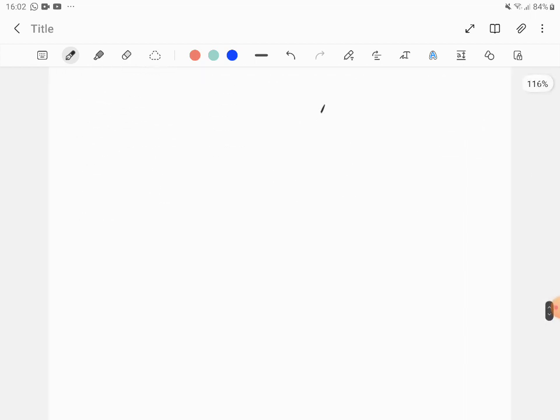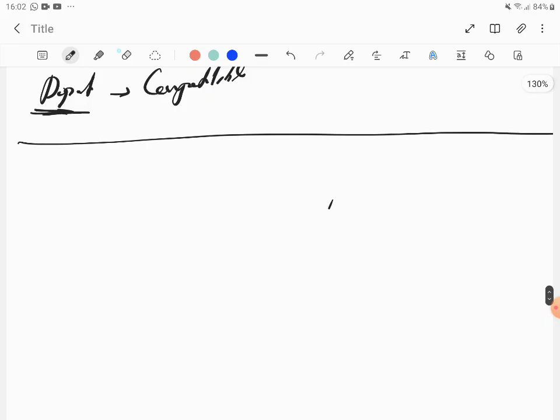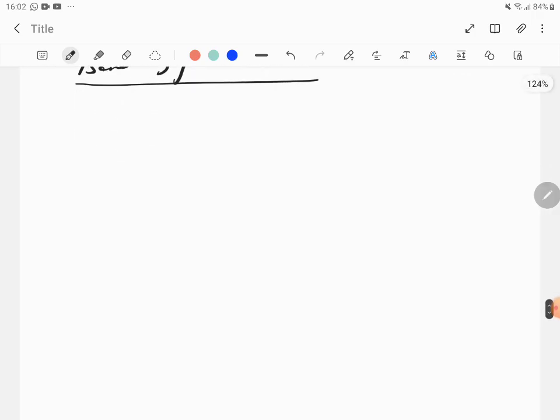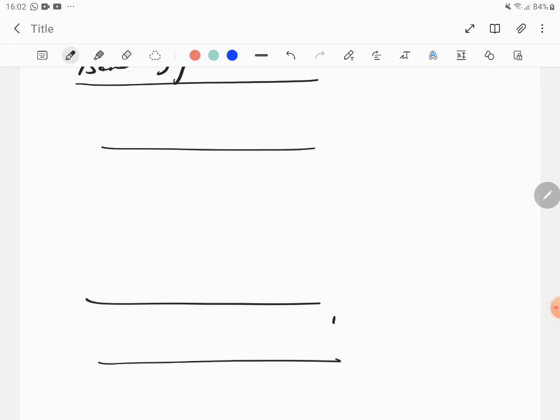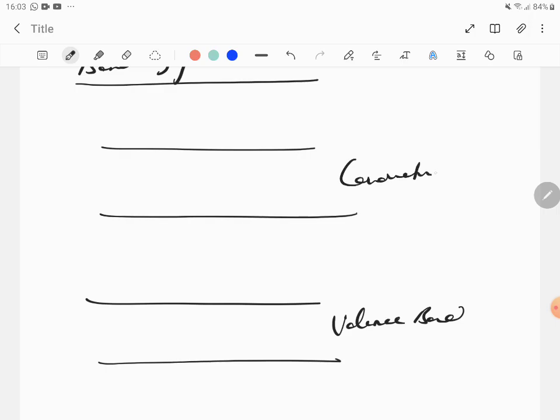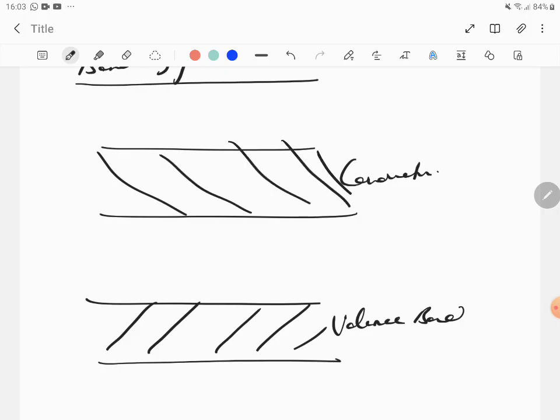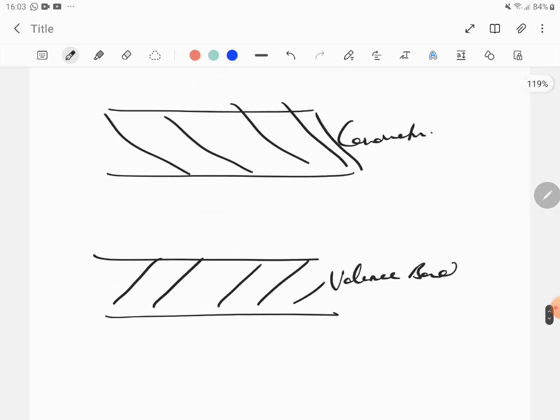Next I have to talk about band gap theory. Band gap theory is this: you have a valence band here, and this is a conduction band. Let's write valence band here, and this is a conduction band. And they'll ask you what is a Fermi level.